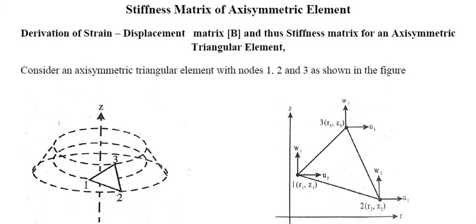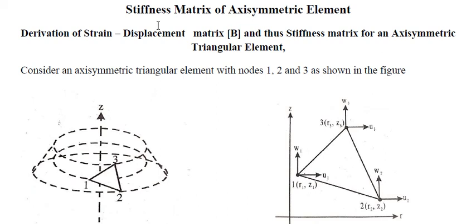So stiffness is the resistance of that element against the displacement of the nodes when the nodes are subjected to external forces. Once again, resistance of the element against the displacement of the nodes when nodes are subjected to the external forces.